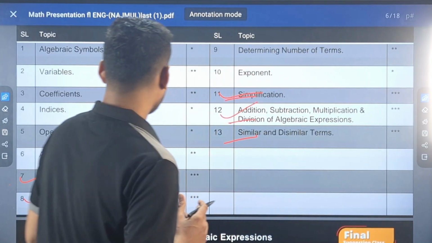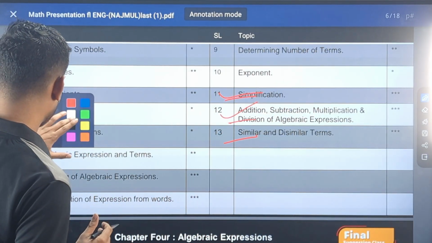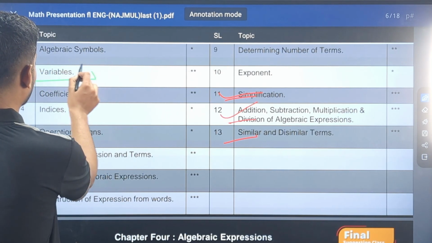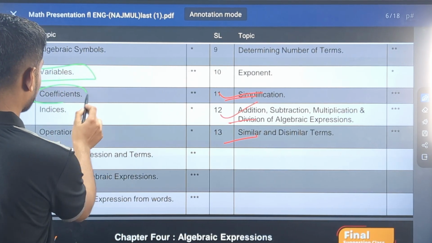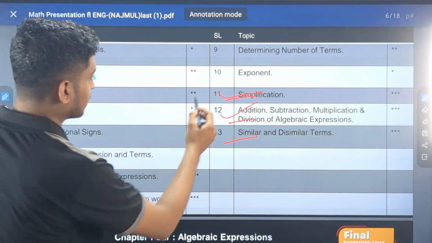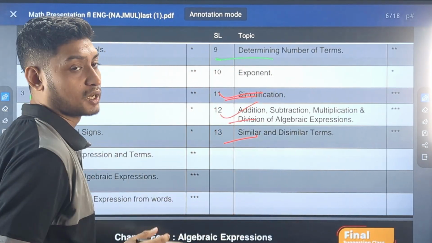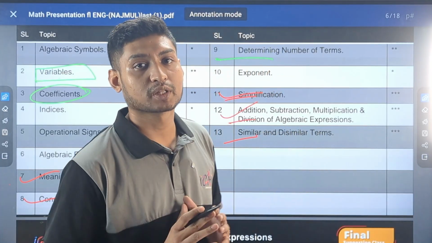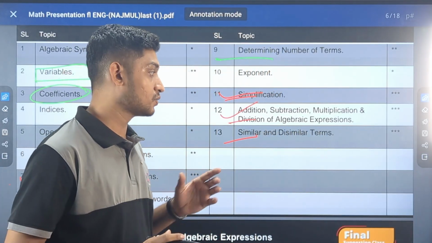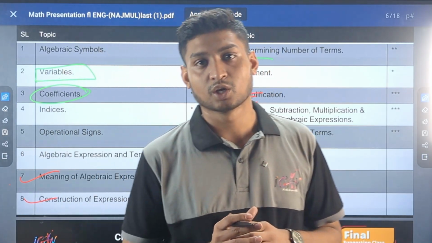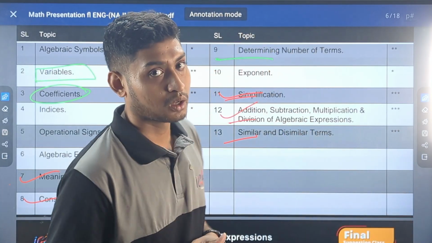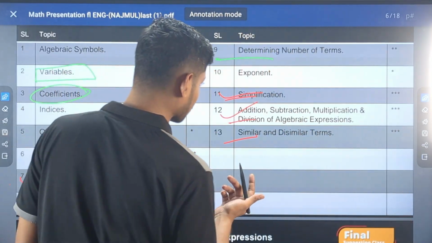Okay, the second most important things are the ones marked with 2 stars, that is a good idea about variables, coefficients, determining number of terms. There are many students who face difficulties in determining number of terms, and even if they determine the number of terms, they face difficulties while identifying the terms. So if there is a minus in front of the term, you have to mention that minus as well when you are describing the terms.